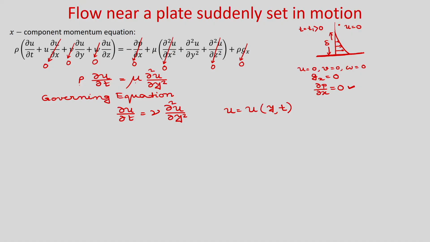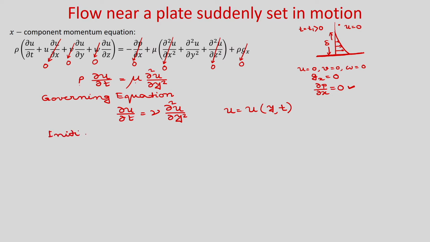For the initial condition at t is equal to 0, the plate is stationary, and suddenly it starts moving with a constant velocity U. Now, let us write the initial condition and boundary conditions for this governing equation.